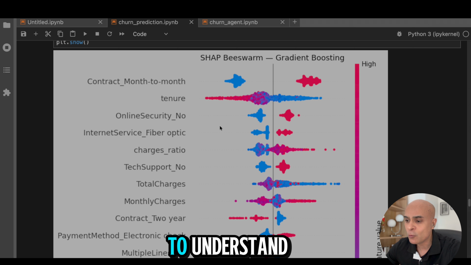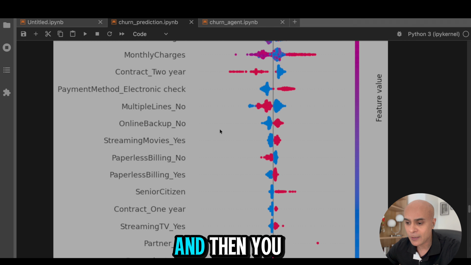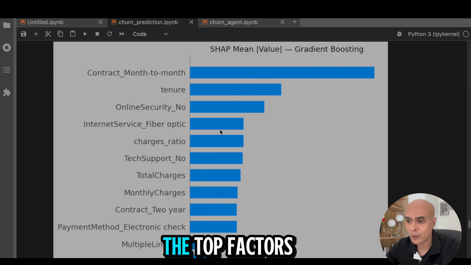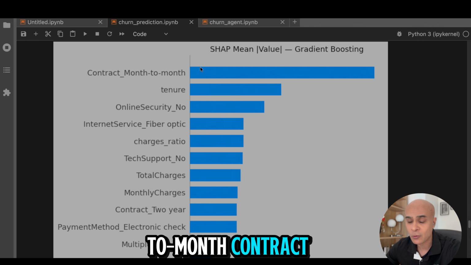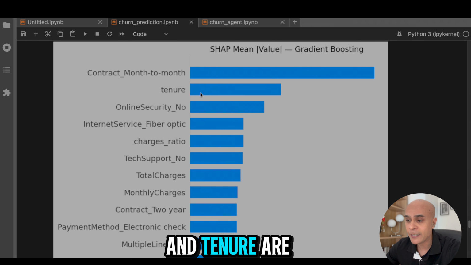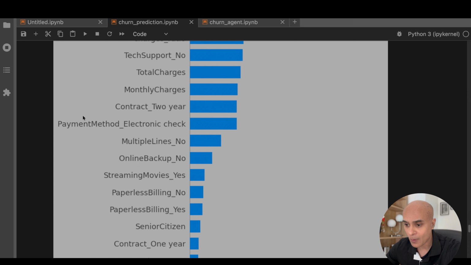So this is a nice way to understand the reasons why customers are churning. And then you can also visualize the top factors which are leading customers to leave the company. For example, month-to-month contract, which is a short-term contract, and tenure are the top reasons why the customers would leave.